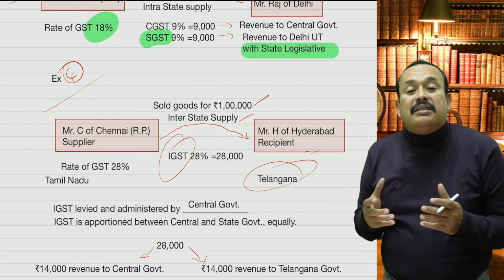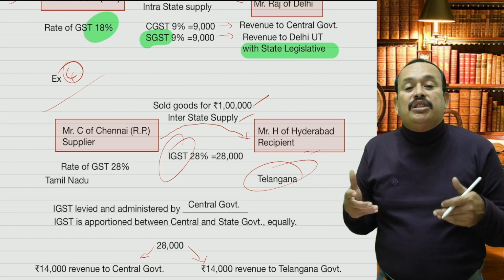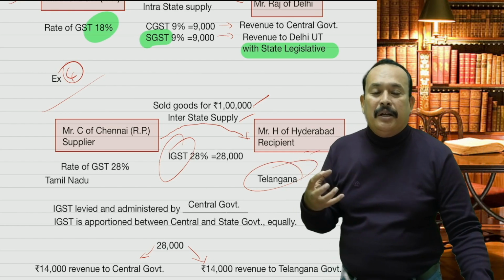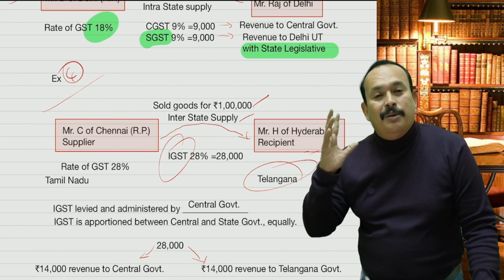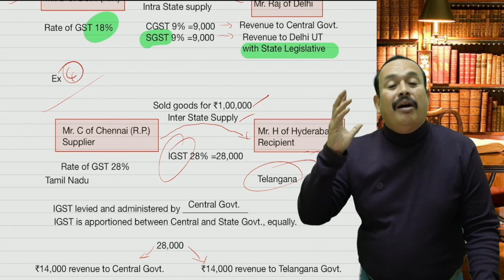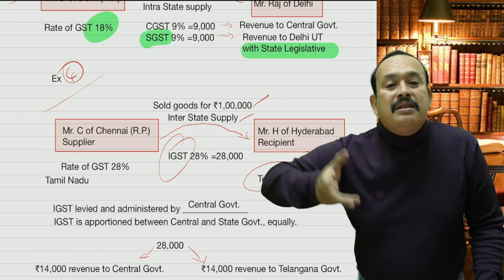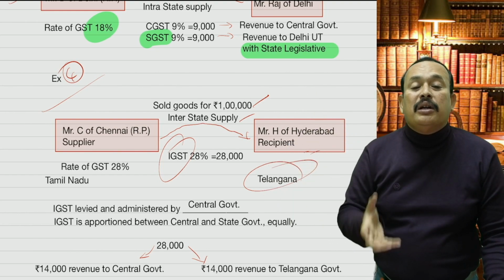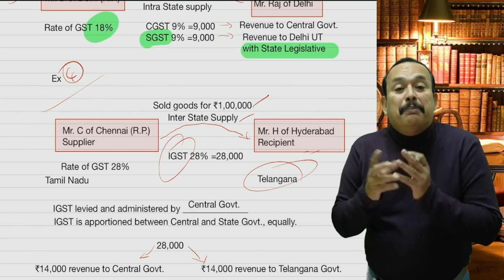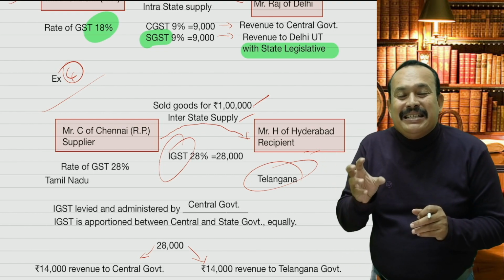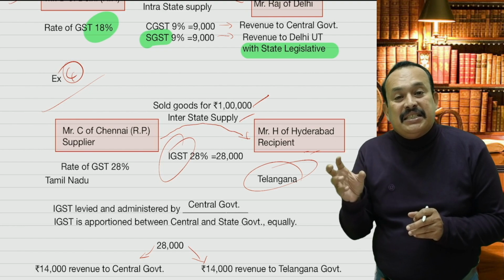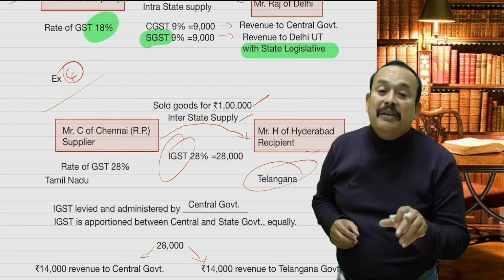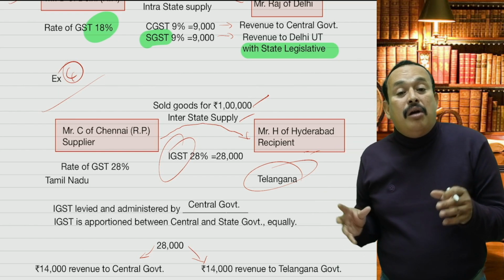resultantly, Telangana state will get the revenue, because the nature of the indirect taxes in which the GST law is brought into force is a new concept. It is a consumption based tax. Where the goods or services or both get consumed, there the revenue generates. Therefore, the IGST will be apportioned equally between the central government in the name of CGST and, in the name of SGST, to the state government, the state where the goods or services got consumed.